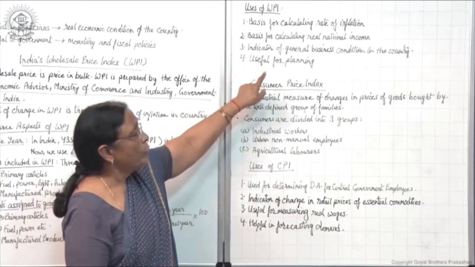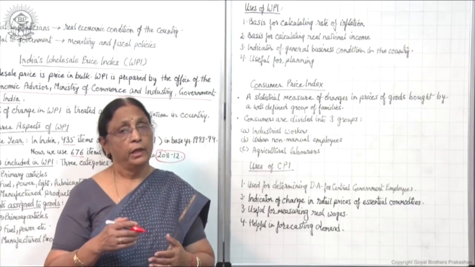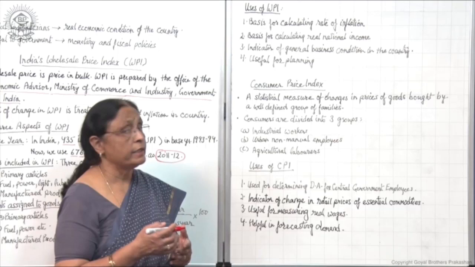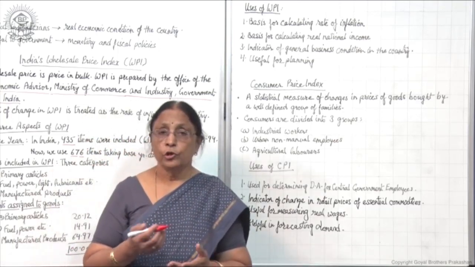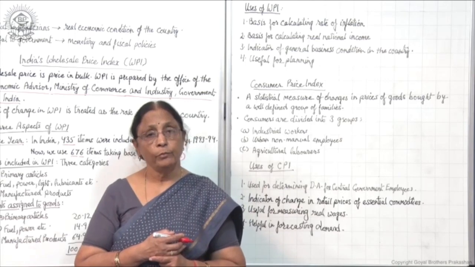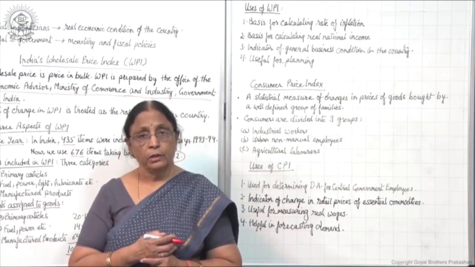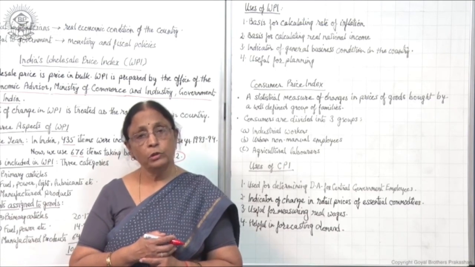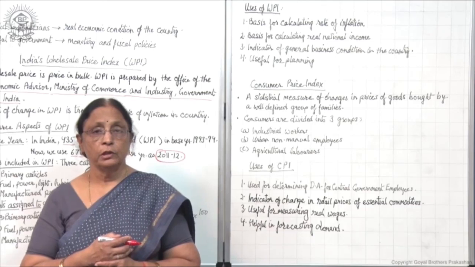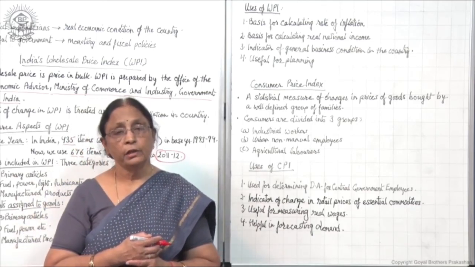Then it is useful for planning. As it indicates the inflation rate, the business activity, and also the real national income, business planning or economic planning can be done with the help of wholesale price index. Therefore we can say that wholesale price index is very useful, especially for the government and for the people who are making the planning.